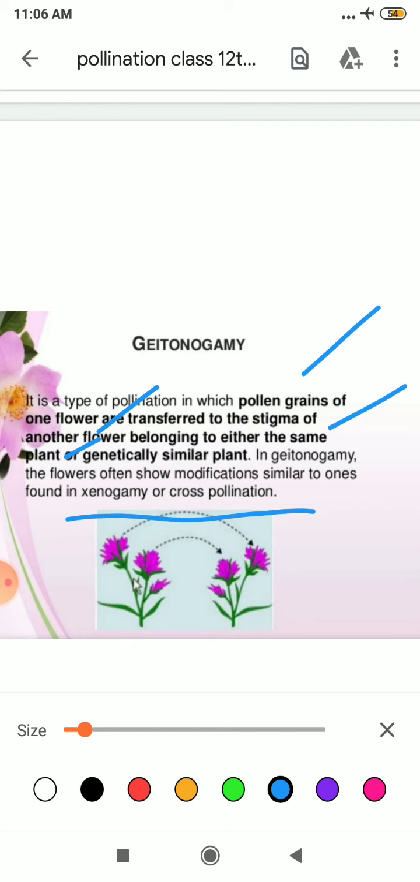Why? Because pollen grain will move through different agencies. Why? Because your anther is in a different direction and your stigma is in a different direction. Why? Because they are present in different flowers of the same plant. Getting?